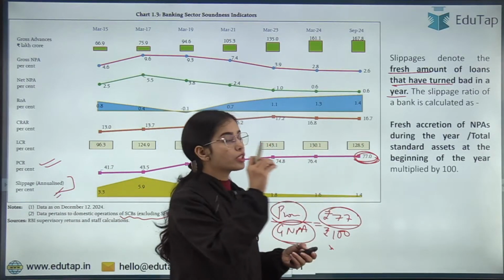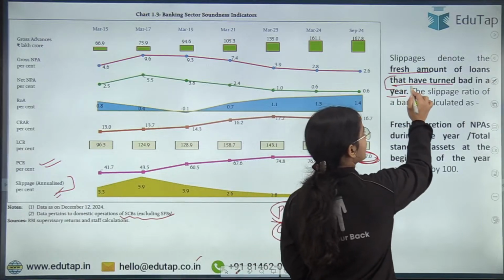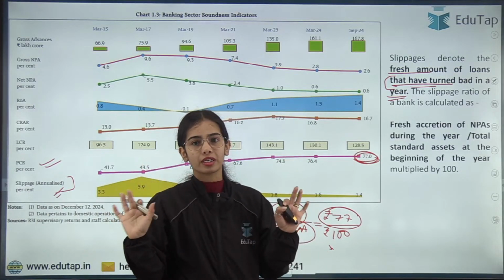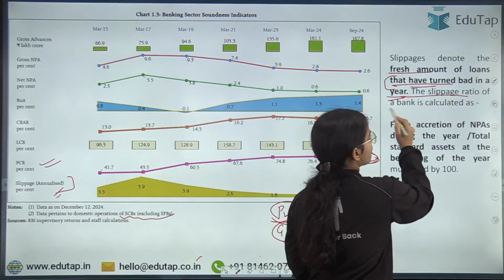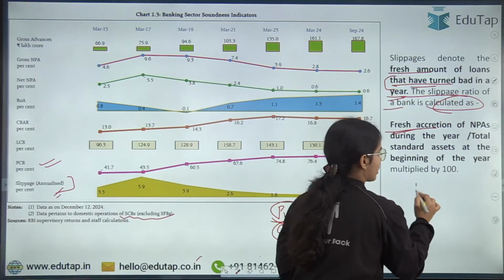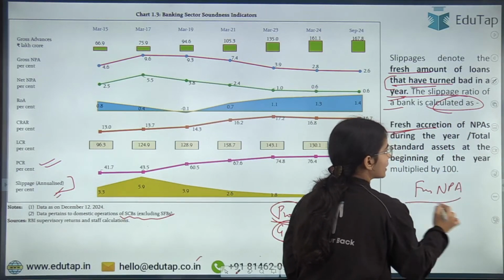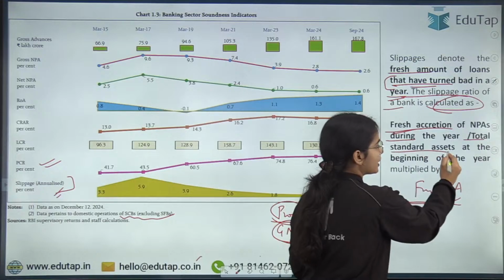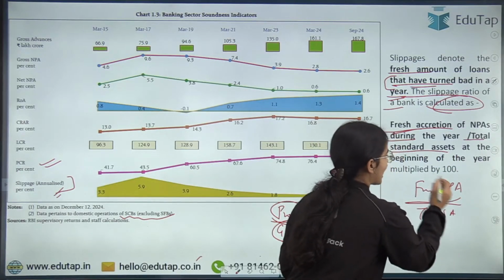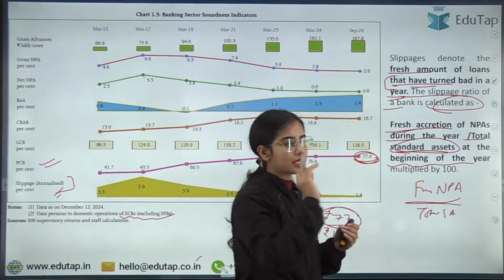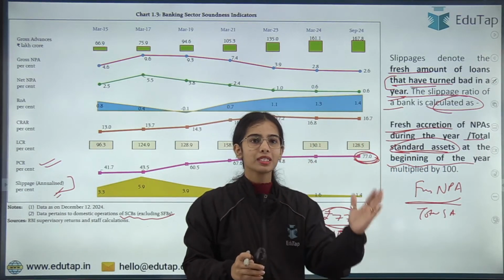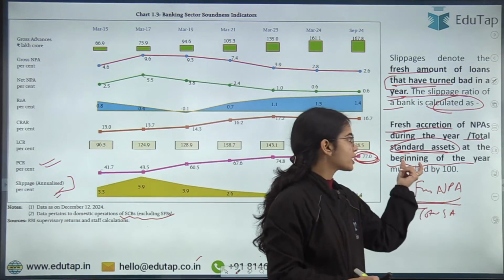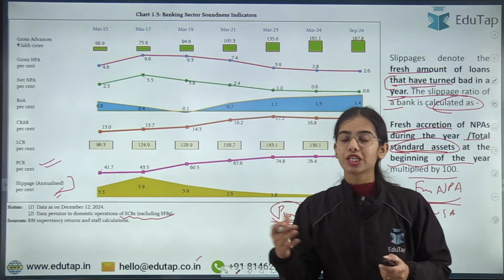So slippage denotes the fresh amount of loans that have turned bad, that are not being returned to the lenders. The slippage ratio of a bank is calculated as the fresh NPAs, the fresh addition to the NPAs during this financial year, divided by the total standard assets at the beginning of the year. Standard assets means the assets that are standard, whose payments are being made. So slippage ratio is the fresh NPA divided by the total standard assets at the beginning of the year, multiplied by 100.